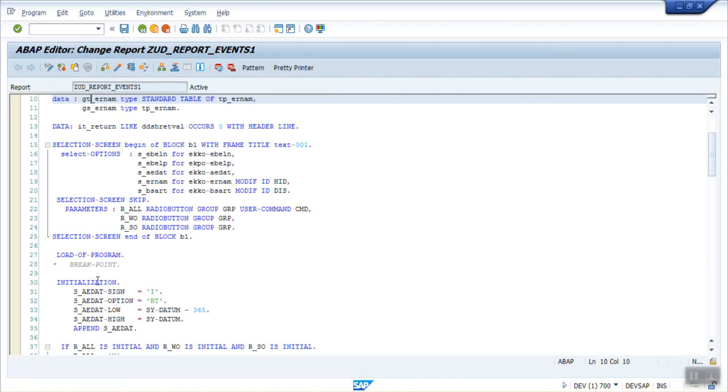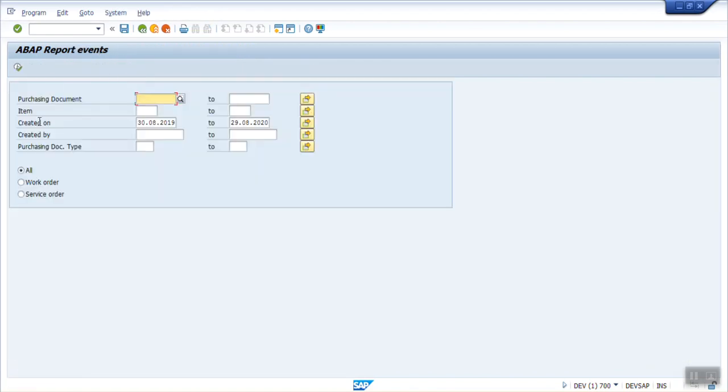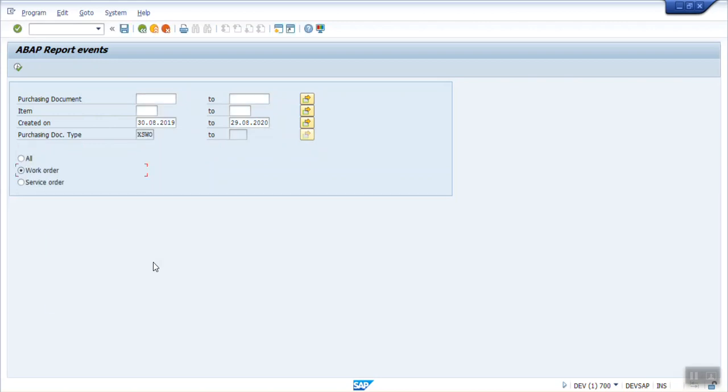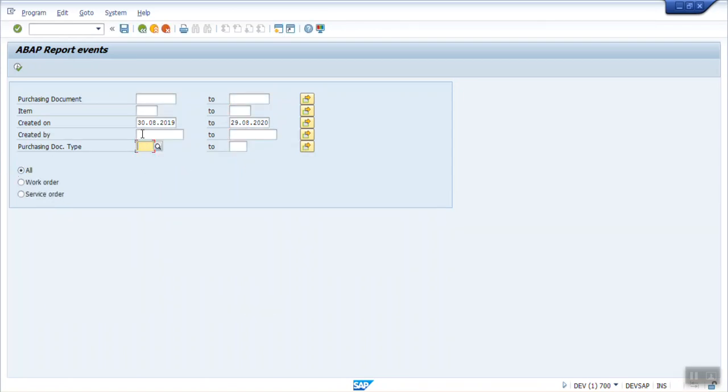Okay, so what I have done here, if you execute, based on the radio button I have made some changes on the selection field. If I press the work order, as soon as I press it, you can see the default value here, and it is grayed out. It means the user cannot type a value here because it is automatically set by the system. If I press the service order, then again the system has set some default document type and it is grayed out. But if I select all, then the field is enabled.